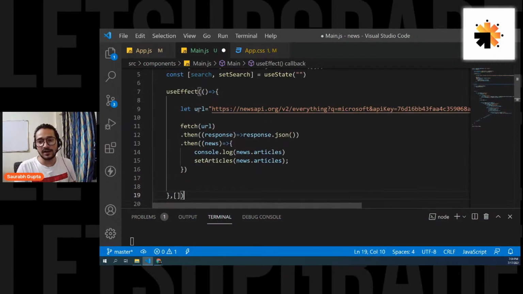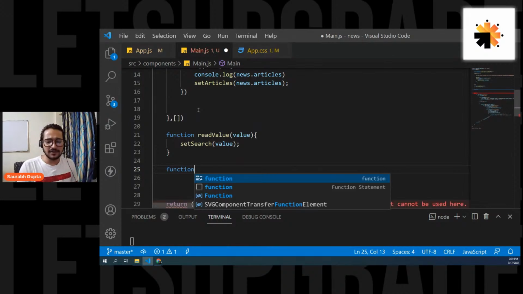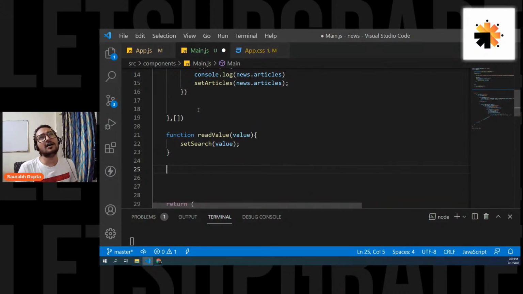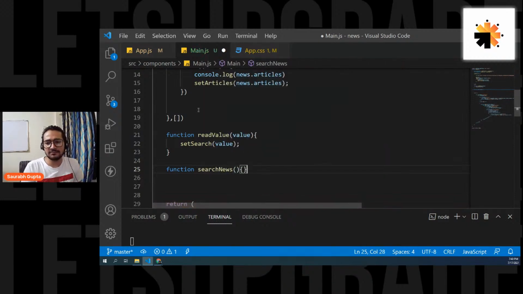Once it is inside this variable, we can create a function for searching. So let's create a function. But instead of creating a function, let me think. If the state is changed, we can use a use effect here. So now, guys, we have two ways. Either we can go for a use effect or we can create a function. So let's not waste a use effect here. Let's create a separate function for it, and we can call it anything, like search news. Yeah, why not? Thinking of names is a pretty bad thing.